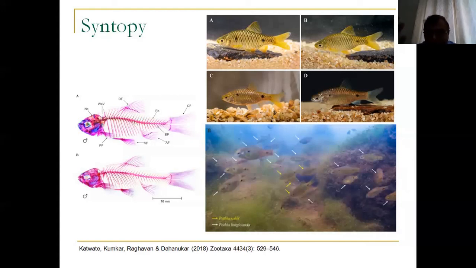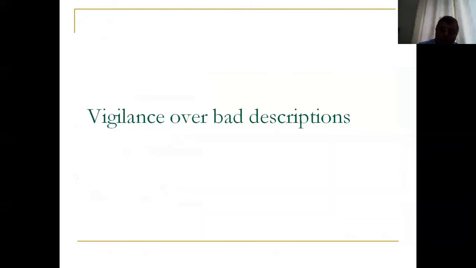As I said, we could never have realized this just by looking at traditional taxonomy. We could have said that this is just a variation, but by looking at the integrated approach, you can get new information about the ecology. So we were quite amazed that in the same shoal, two different organisms exist.